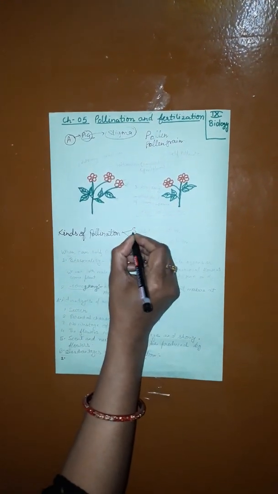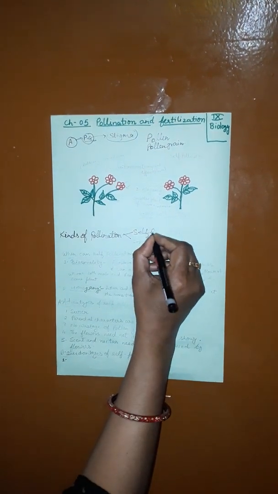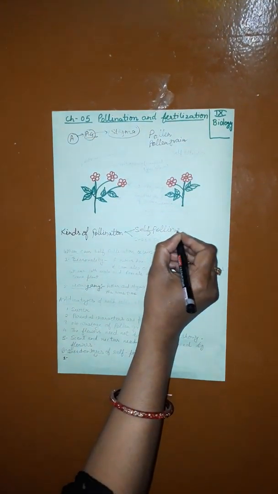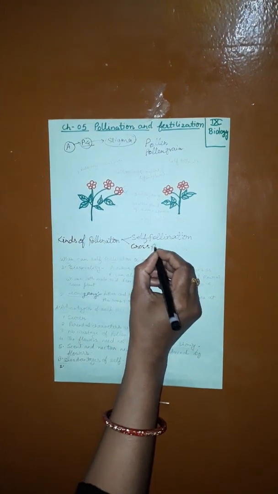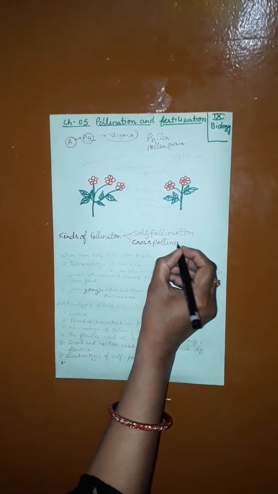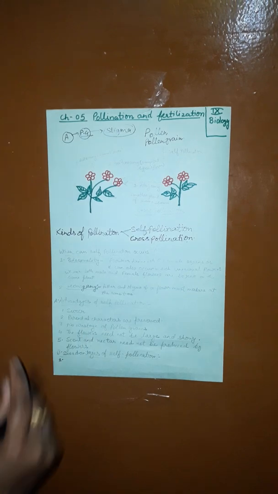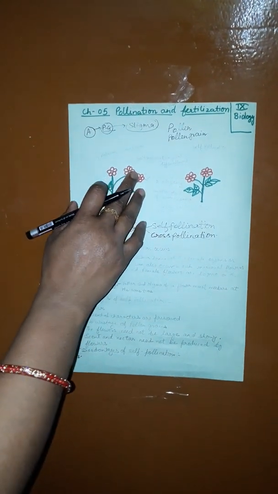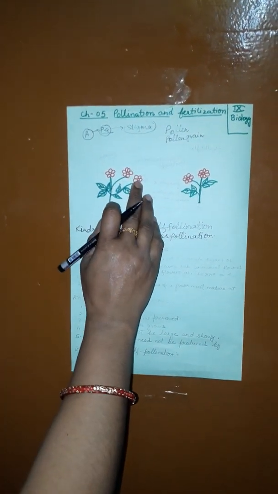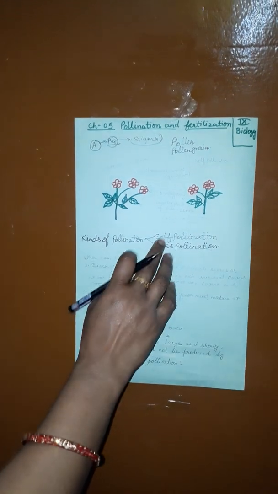Pollination is of two types: self pollination and cross pollination. What is self pollination? When the pollen grain is transferred from the anther to the stigma of the same flower, or to the stigma of another flower of the same plant, that is called self pollination.